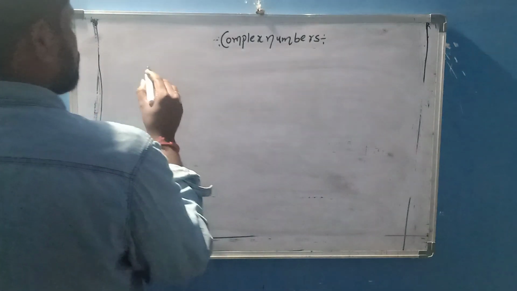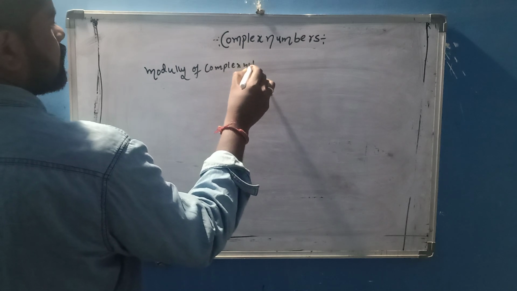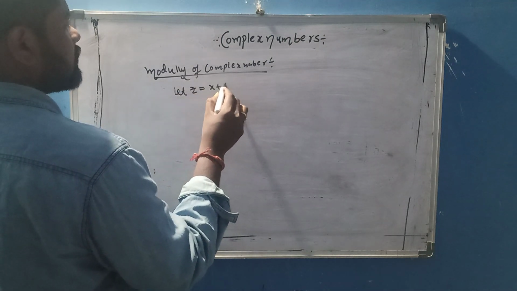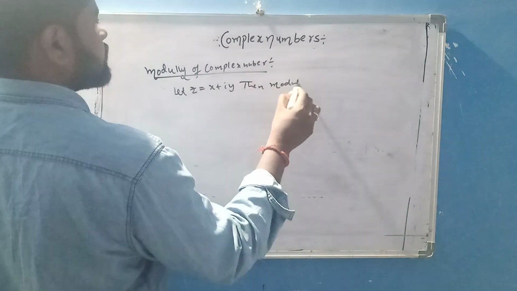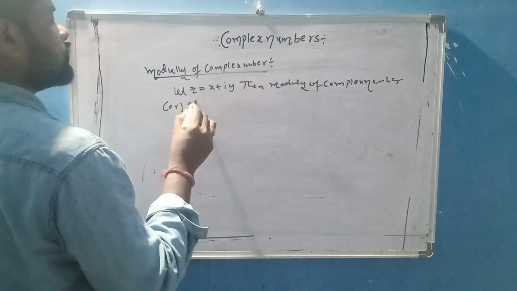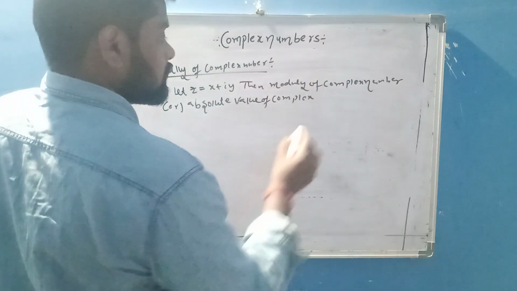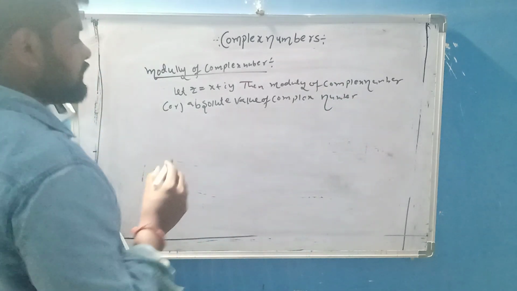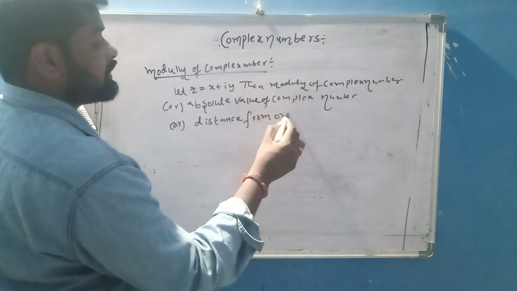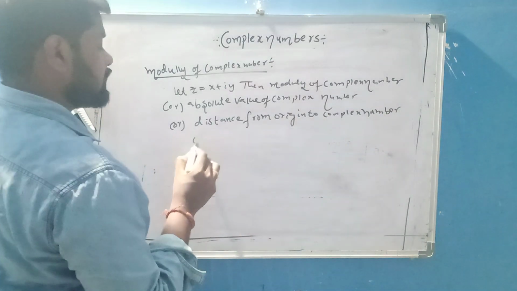Next, modulus of a complex number. Modulus of a complex number means, if z is equal to x plus iy, then the modulus of the complex number, or absolute value of the complex number, both are the same, or the distance from the origin to the complex number.